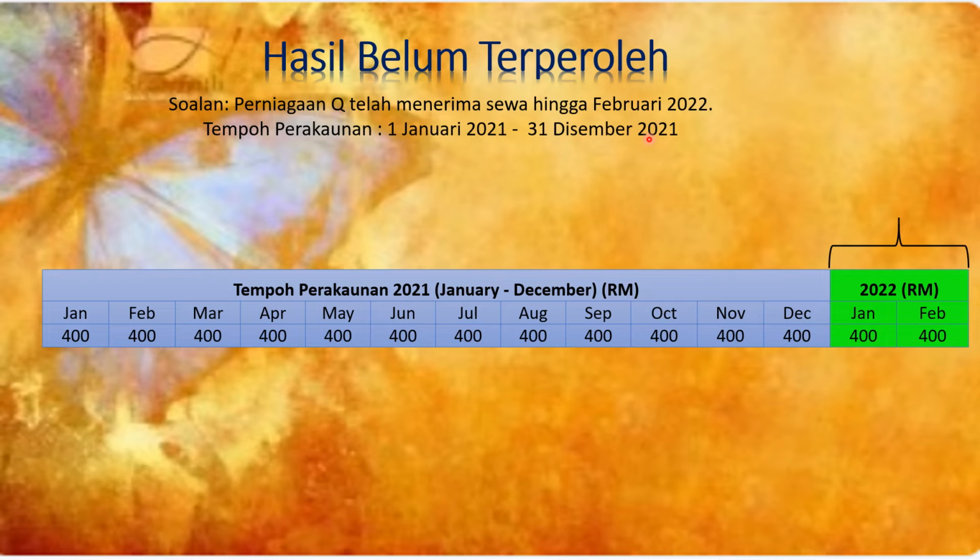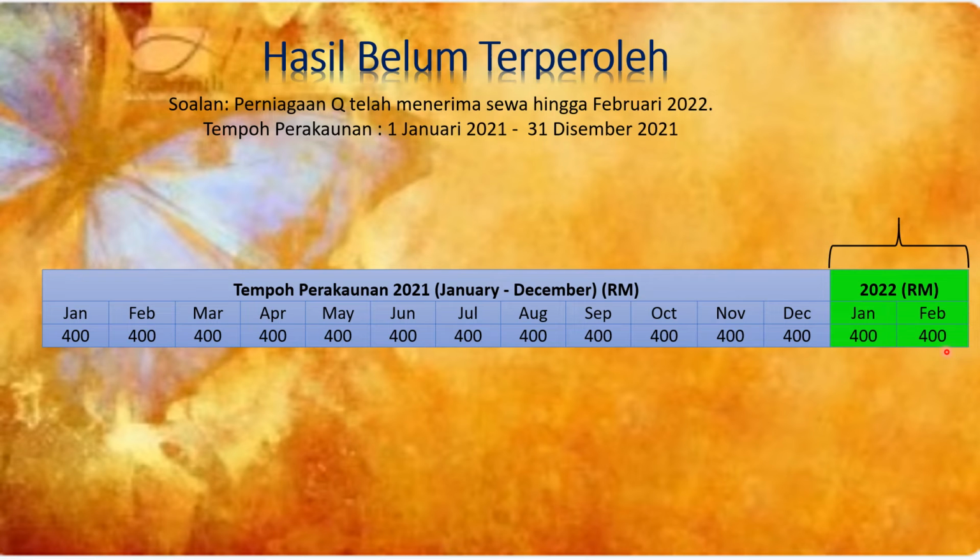Let's look at the jadual. It shows that the sewa diterima until the next tempoh perakaunan, which is from January 2021 all the way up to February 2022. It totals to 5,600. This whole thing here is 5,600, which you would actually see in imbangan duga.